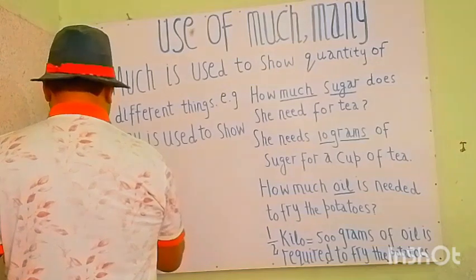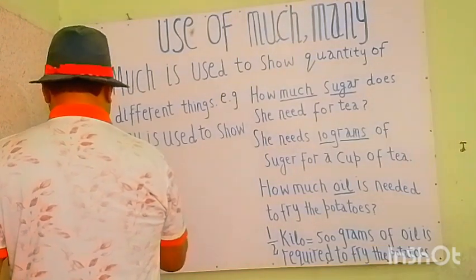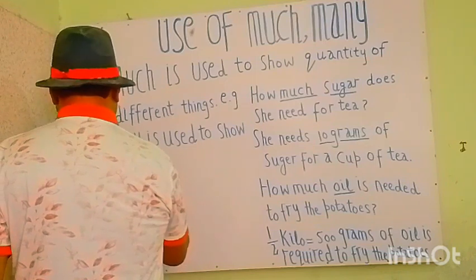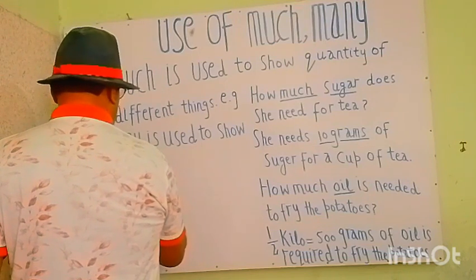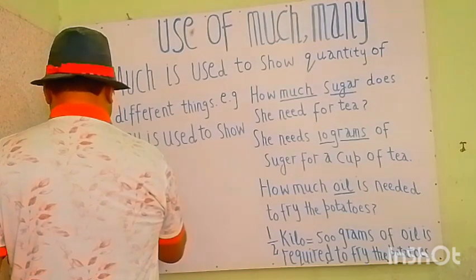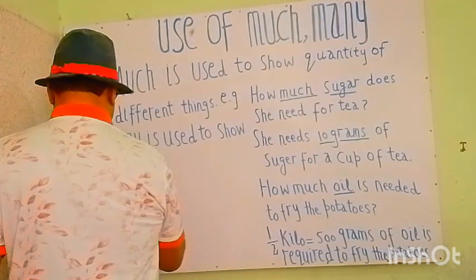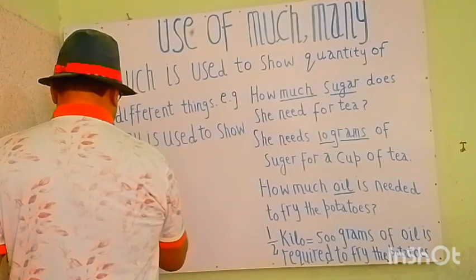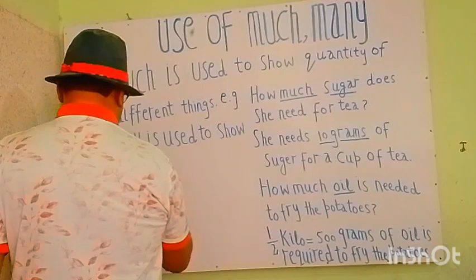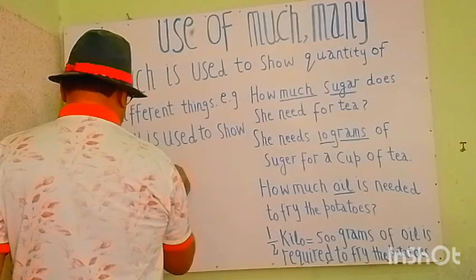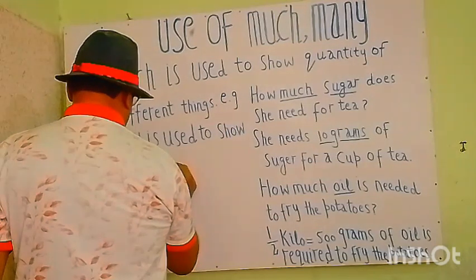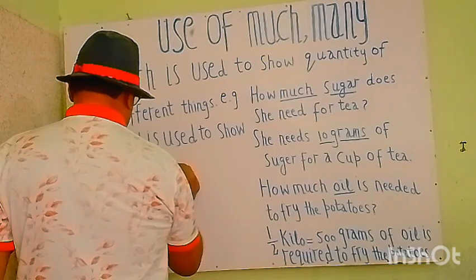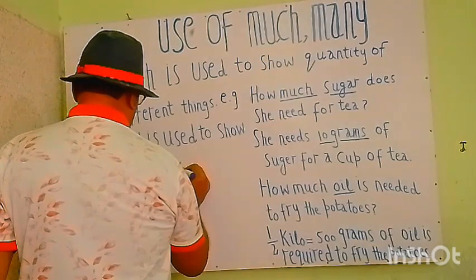Number: many shows the number of things. In Urdu, number is called tadaad. To show the number of things, numbers. Many is used to show the number of things.